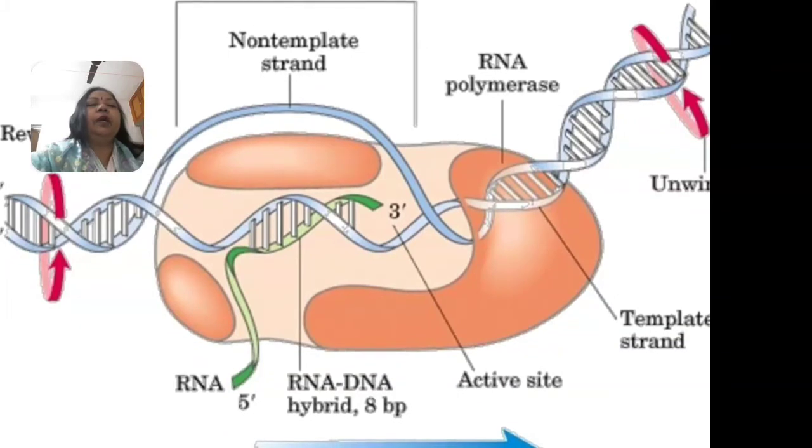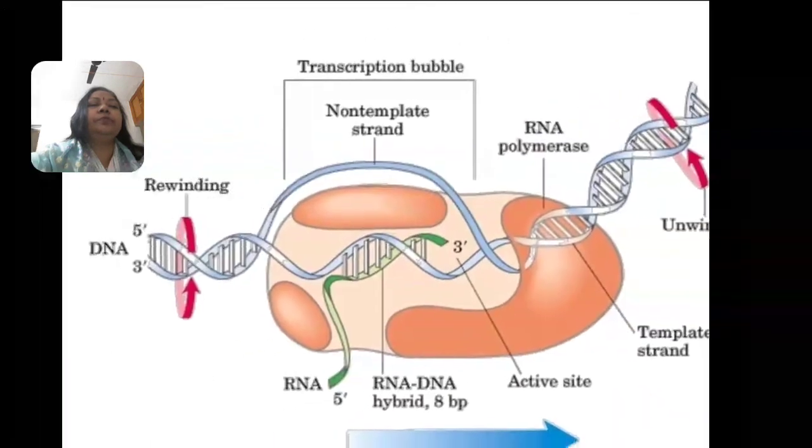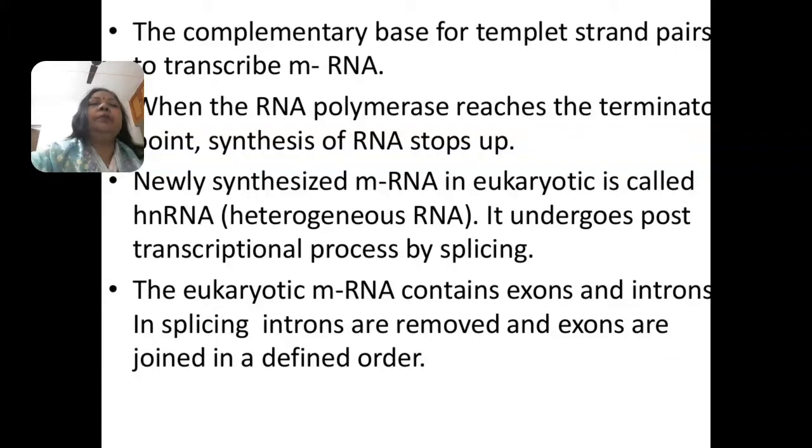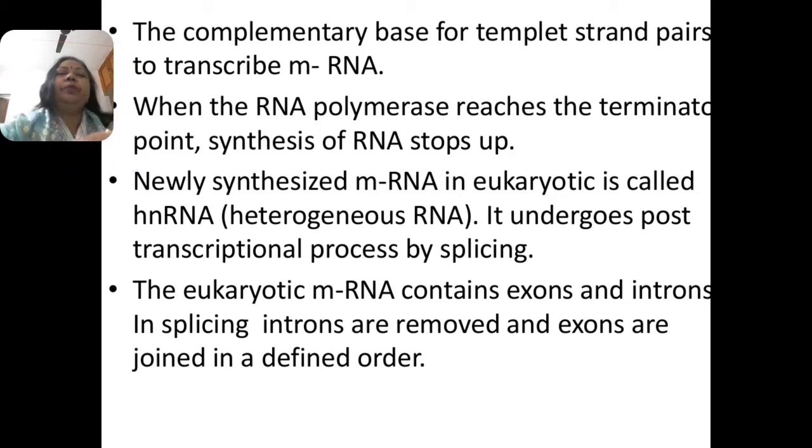A short stretch of messenger RNA is formed. The complementary bases pair with the template strand to transcribe the messenger RNA. When the RNA polymerase reaches the terminating point, after the synthesis of about 8 base pairs of RNA,